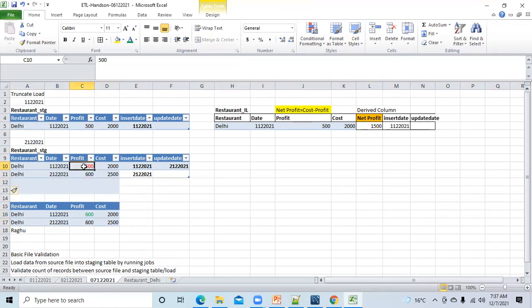Suppose this was 500 earlier, right? This was the record. On 2nd December, I have received this record. Raghu has sent me a change in the 1st December record. What is the change? He has changed profit from 500 to 600, because he observed that by mistake he mentioned profit as 500 on 1st December, but the actual profit was 600, right? And this is the fresh data of 2nd December. This is the data of 1st December with the changes he has done. Okay.